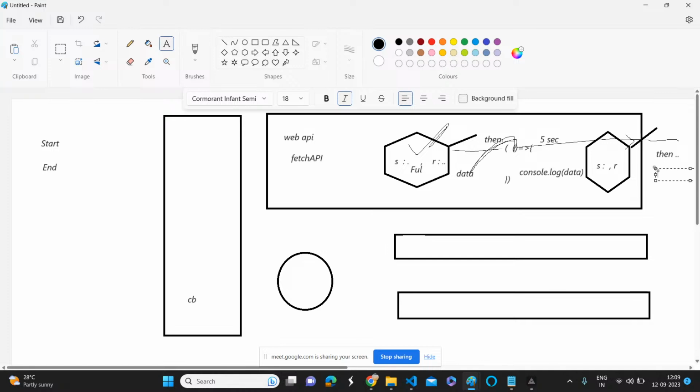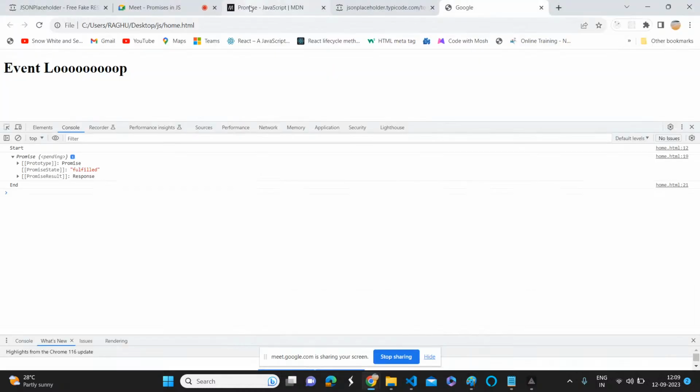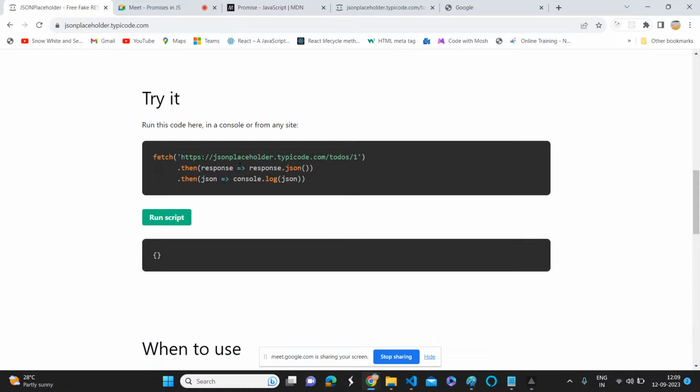Then is a method. It will accept another callback function. Now it will pass the data. Observe the parameter carefully here. If you see the first promise, we are getting the response. Whenever we do response.json, again it is returning another promise. In that promise, once it is fulfilled, it executes the then method of the second promise. And again we are converting the JSON data, so it is giving that JSON response to that callback function. Then you can do console.log.